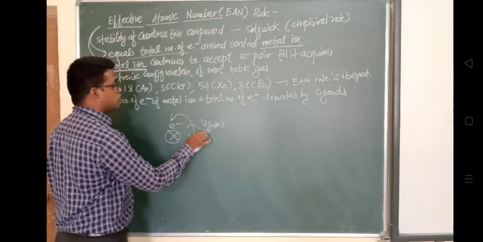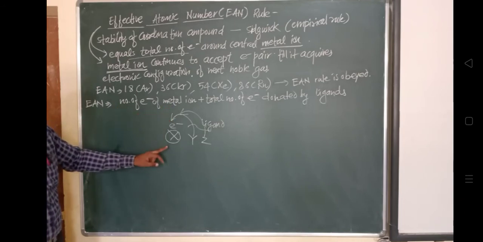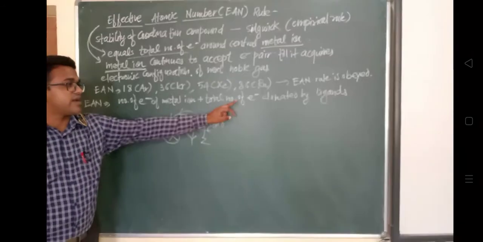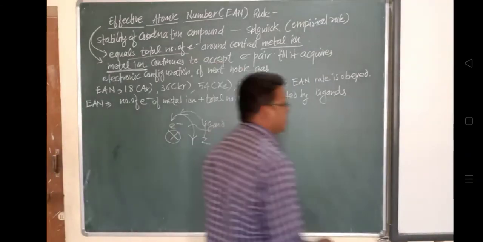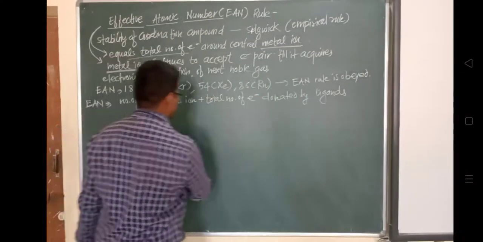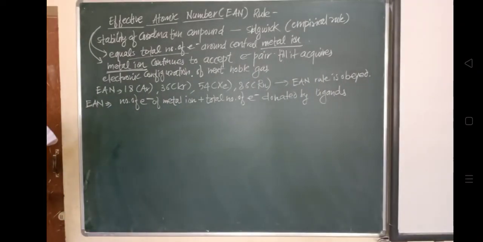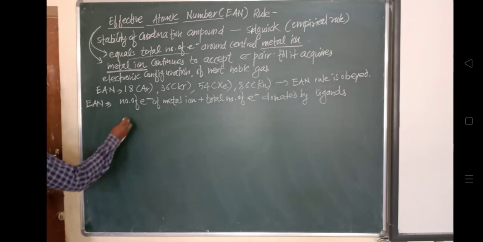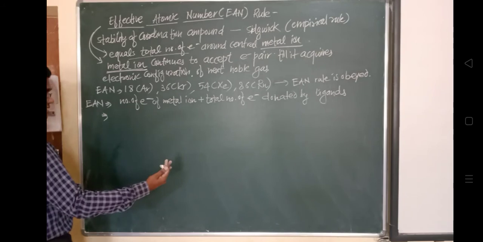So it is calculated by its atomic number, the atomic number of the metal, which is Z, minus the number of electrons lost by the metal to form the ion. As I said earlier, it is a metal ion, so some number of electrons it will lose, and that is given by X.